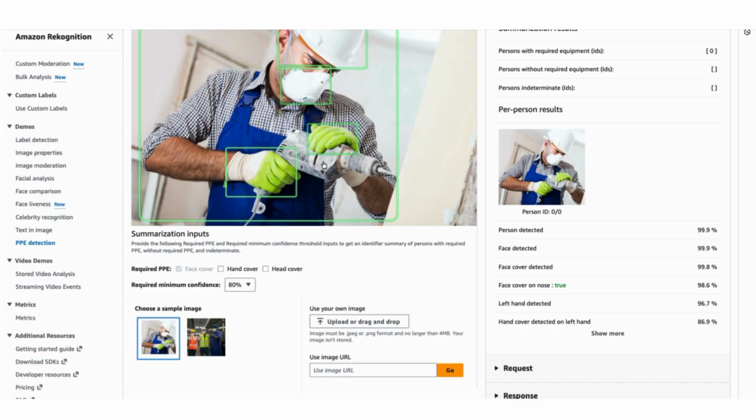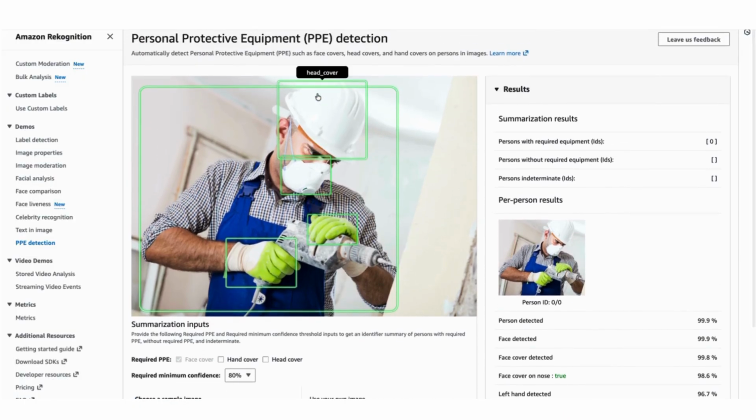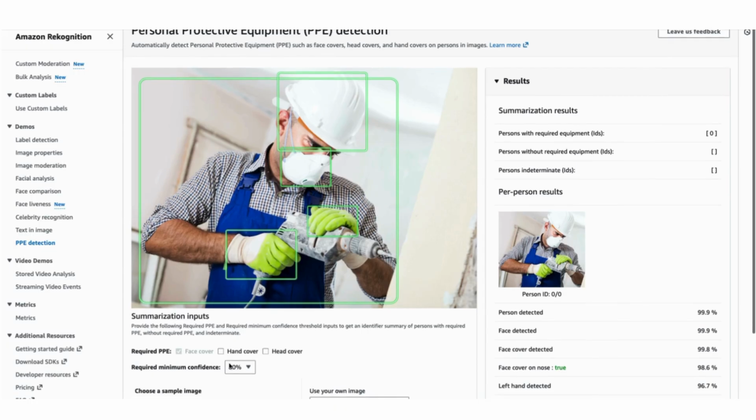If you want, a particular machinery should be checked as well. So you need to combine a few of these things. You need to combine the output. You need to add some custom labels. By default, it already has a good database, but if you want specific details, then definitely you can add custom labels as well. So this feature can also be very well used in the case of videos, right?